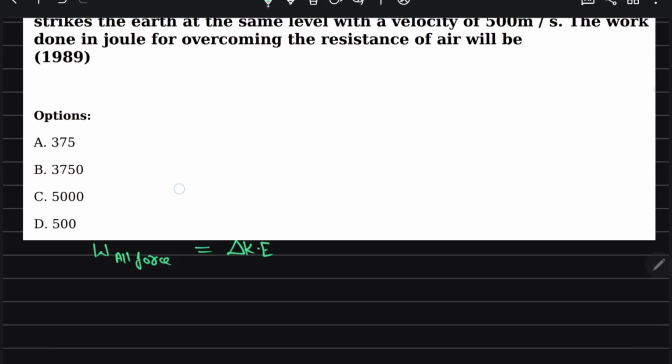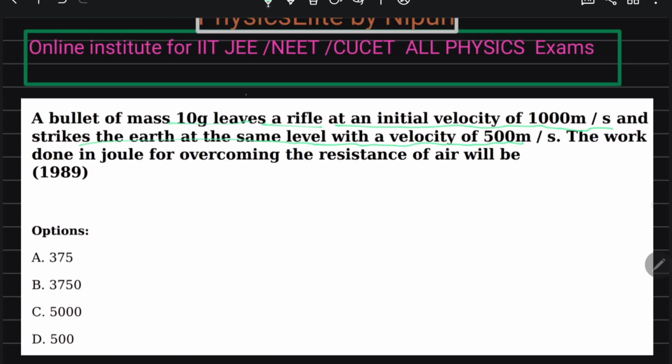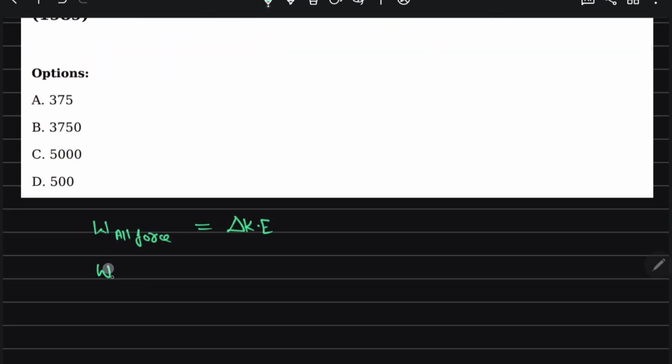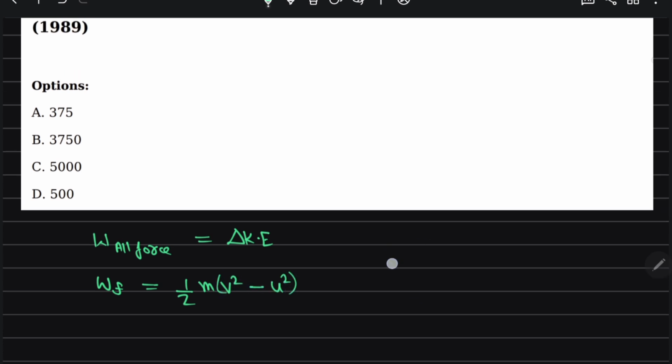Here the work done by air resistance is equal to final kinetic energy minus initial kinetic energy.